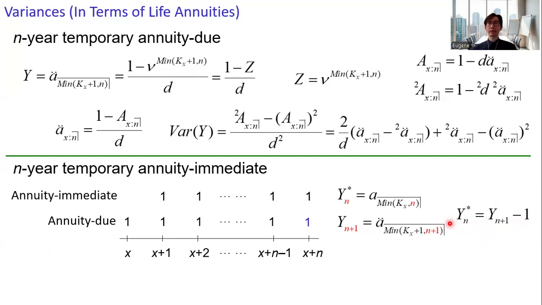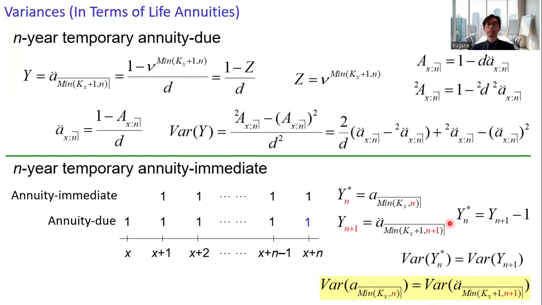Take the variance on both sides. We get the relationship: the variance for the present value random variable of an n-year annuity immediate equals the variance of the present value random variable for the n plus 1 year annuity due.